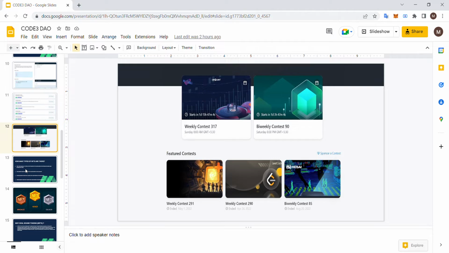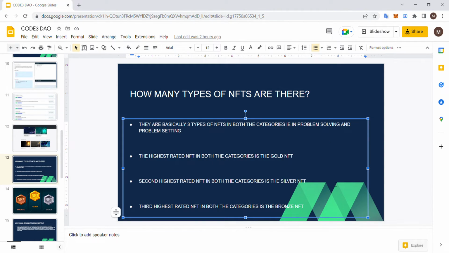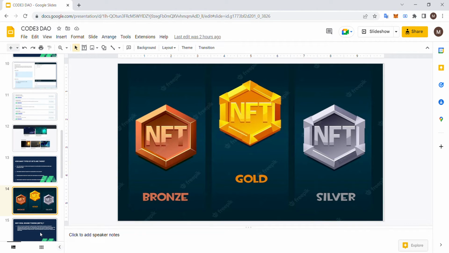Now, how many types of NFTs are there? Here we have three types of NFTs: the gold NFT, silver NFT, and bronze NFT, in both categories, that is, in problem solving as well as problem setting, right? So these are the NFTs.